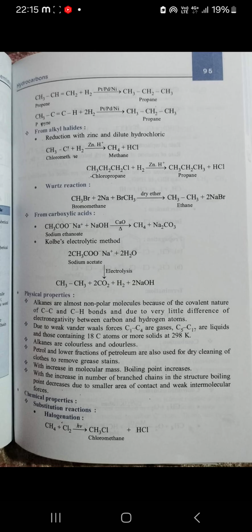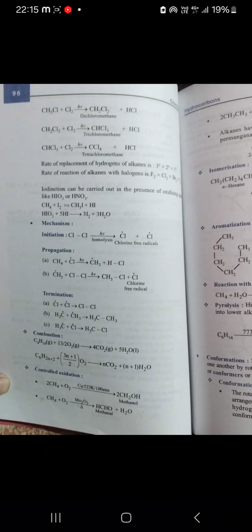Now chemical properties. Substitution reactions, halogenation. Methane reacts with chlorine, it gives chloromethane. Methyl chloride treated with chlorine gives dichloromethane. And if we further treat with chlorine, it gives trichloromethane. And chloroform treated with chlorine gives tetrachloromethane.